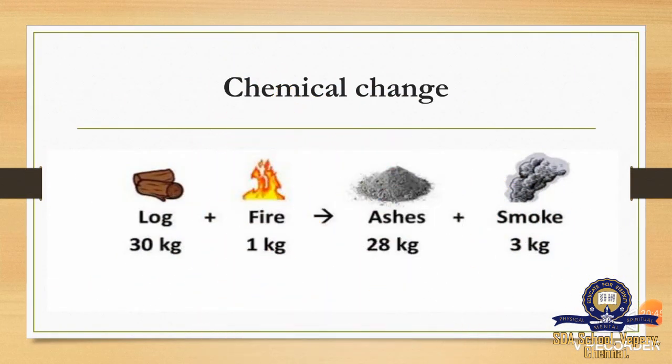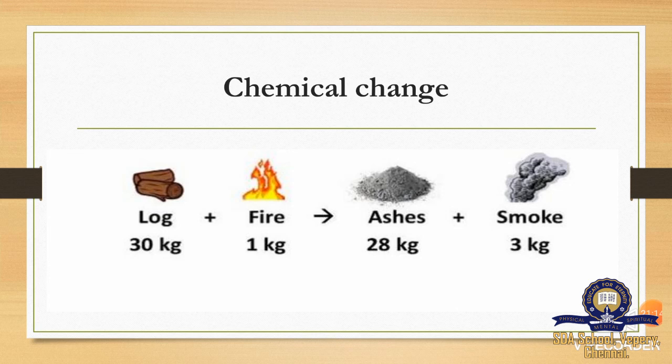The next type of change is chemical change. Though the substance is chemically affected, the mass will remain the same. The mass of reactant is the same as the mass of product. So when we burn paper or wood, the mass of paper plus oxygen is equal to the mass of ashes plus water vapor plus carbon dioxide.